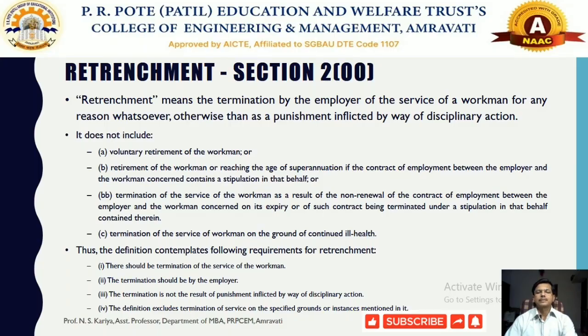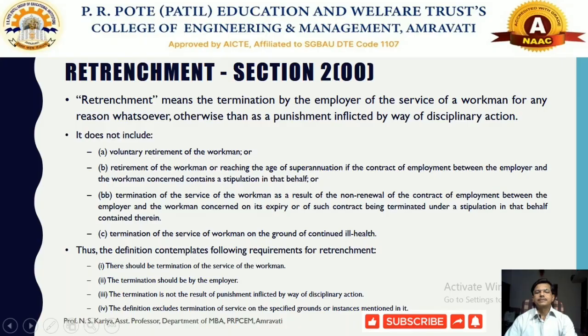There are some appropriate conditions under which the employer can terminate any particular employee or workman. There should be a termination of service of the workman, so one can terminate the complete service of the workman. The termination should be by the employer. The termination is not the result of punishment inflicted by way of disciplinary action.